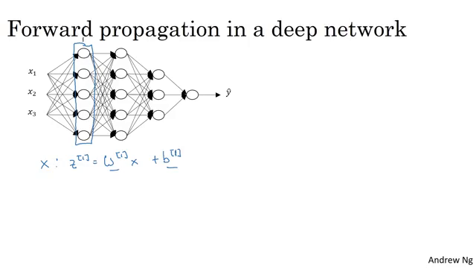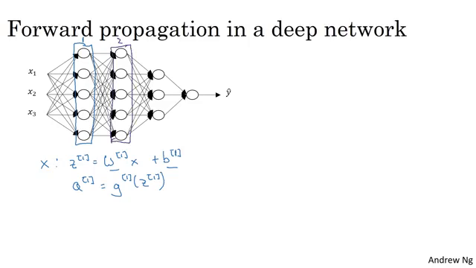Remember, this is layer 1 of the neural network. And then you compute the activations for that layer to be equal to G of Z1. And if the activation function G depends on what layer you're at, then maybe we'll index that as the activation function for layer 1. So if you do that, you've now computed the activations for layer 1. How about layer 2?